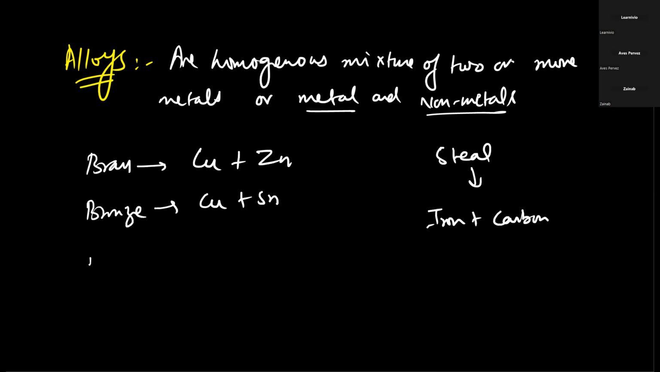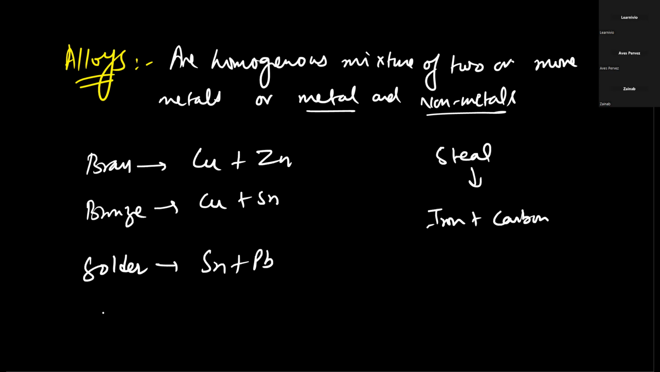Similarly, we have solder. Sir, aluminium oxide is an amphoteric oxide, right? Yes, aluminium oxide is an amphoteric oxide, so it doesn't belong to alloys. An amphoteric oxide is an oxide that shows both acidic as well as basic behavior. Okay.